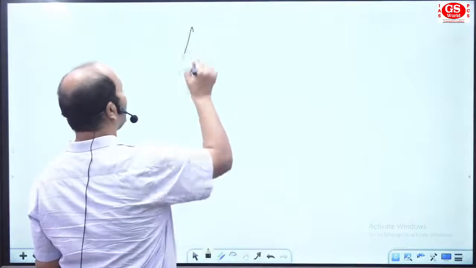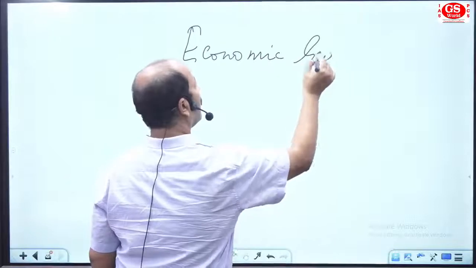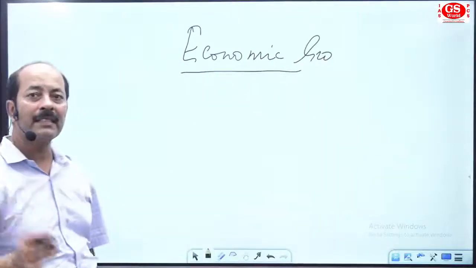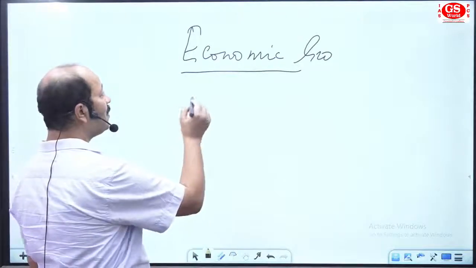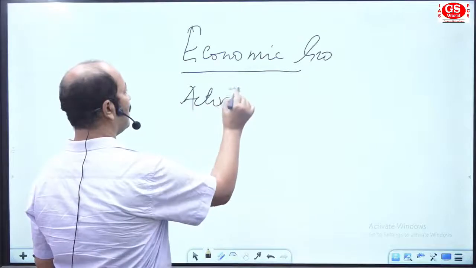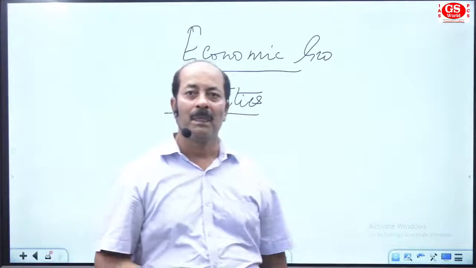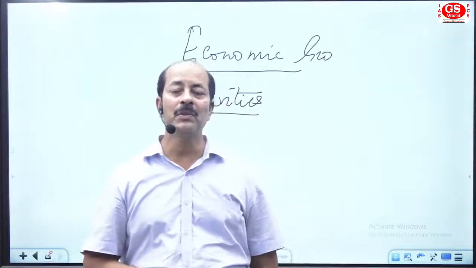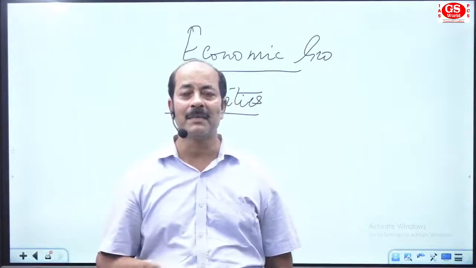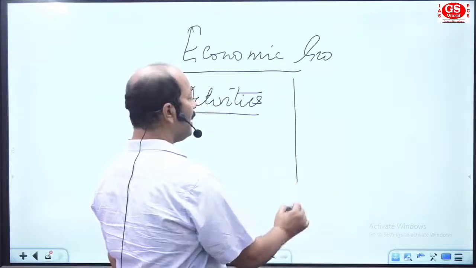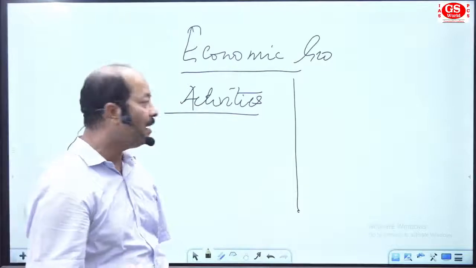See, in economic geography, for world and India, we will discuss separately. In economic geography, we study about economic activities. In old days, we used to study about primary activities, secondary activities, and tertiary activities. Nowadays, there are 5 activities as economic activities. Just try to understand this area I'm telling you.